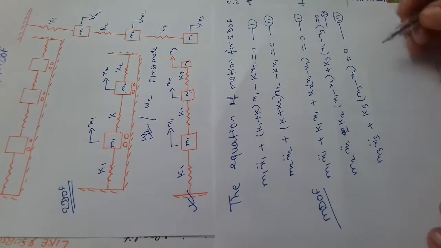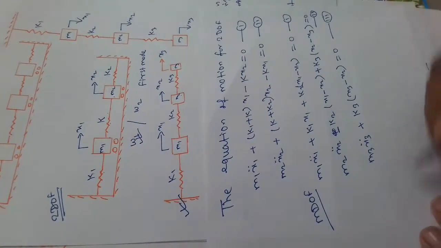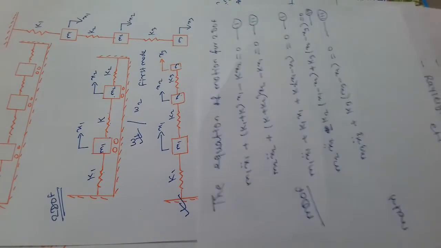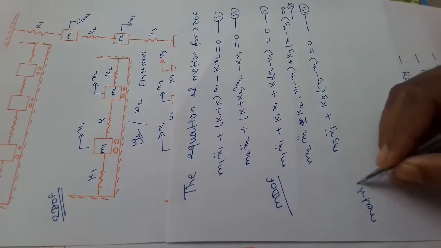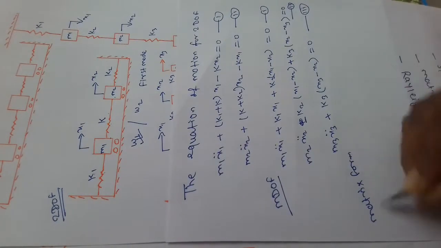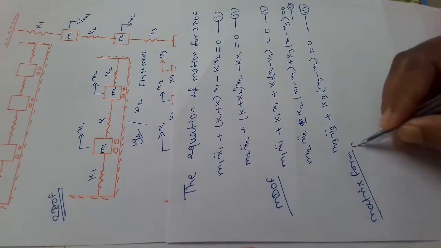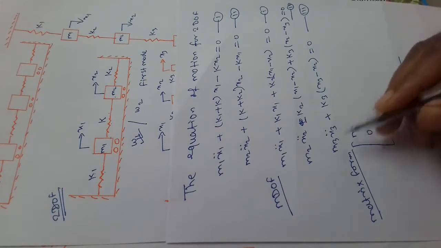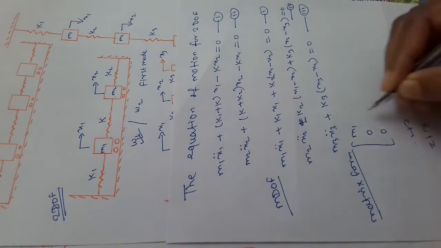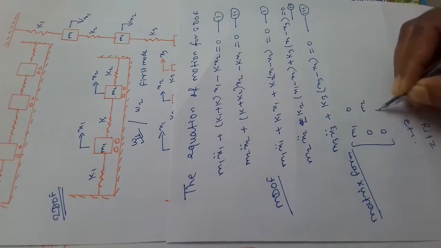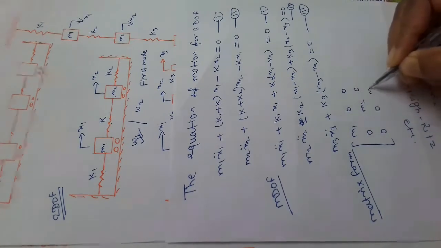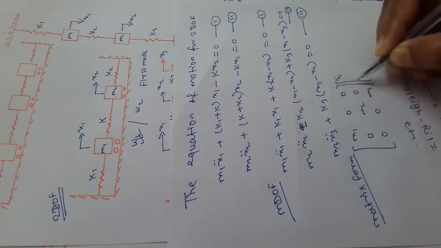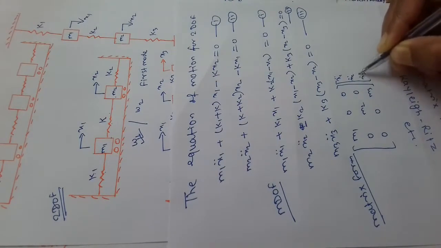Now this can be further rearranged in matrix form. In matrix form, this can be written as the mass matrix m1 0 0, 0 m2 0, 0 0 m3, multiplied by the accelerations x1 double dot, x2 double dot, x3 double dot.